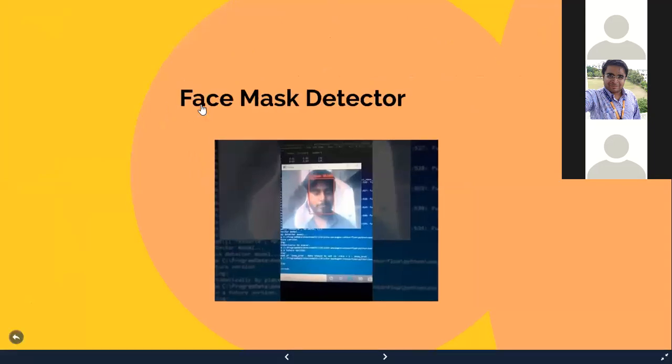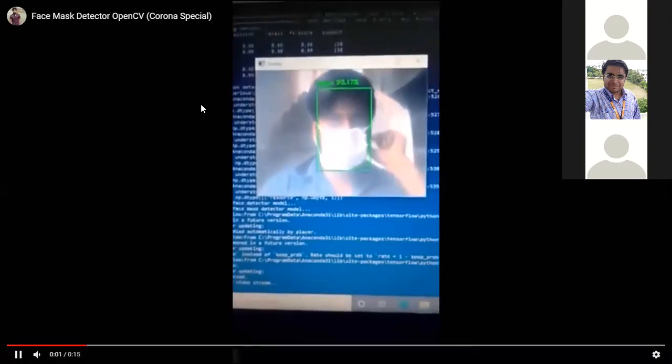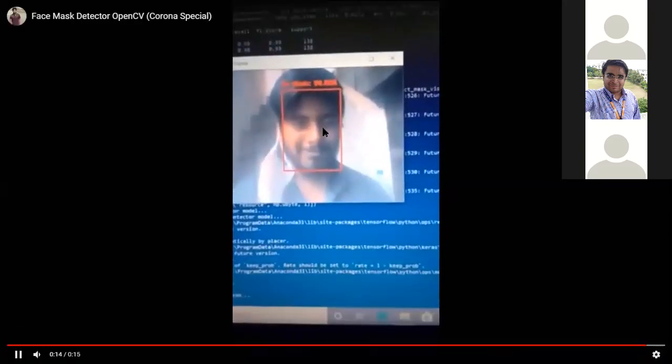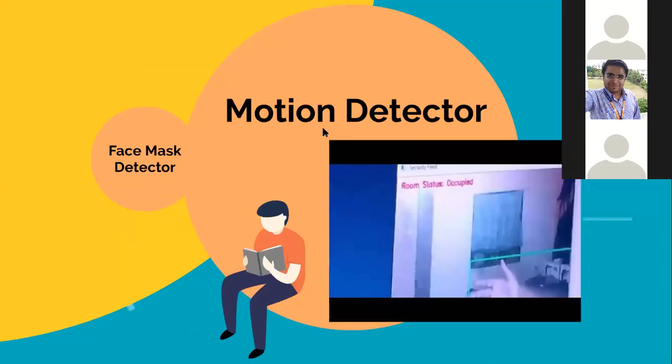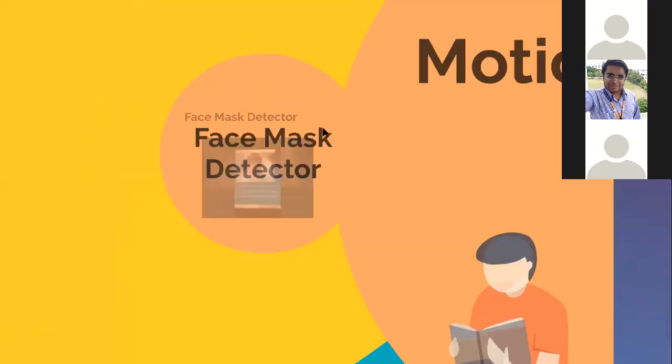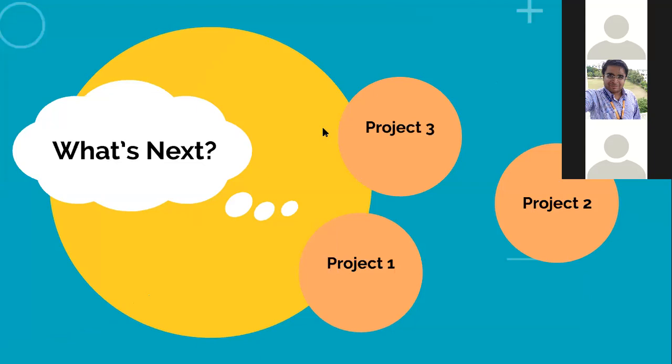So after that, what do we have? We have the face mask detector because it was Corona time. In different kinds of companies, we have to see whether the employee is wearing a mask or not. So this can detect whether the employee is wearing a mask or not. You can see the difference between them. If the employee is wearing a mask, it is shown as a green box. And if they are not wearing a mask, it is shown as red. That means it is not proper.